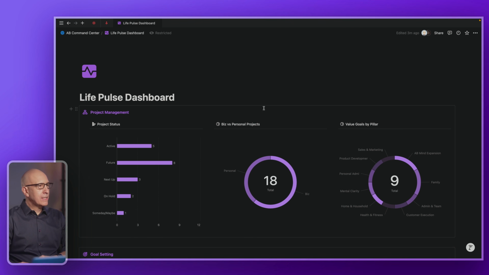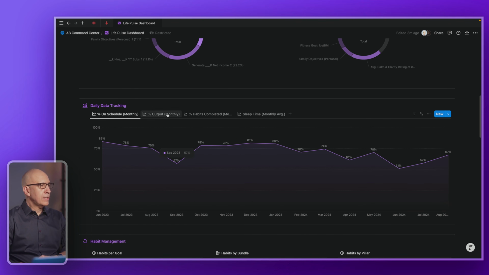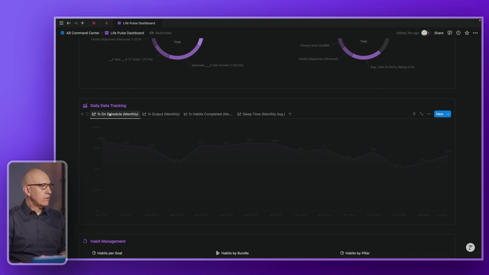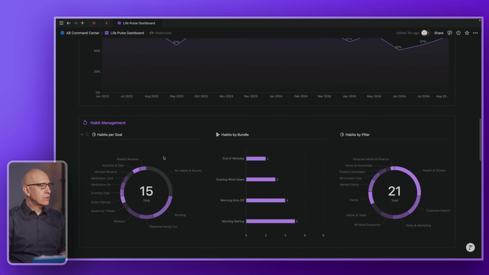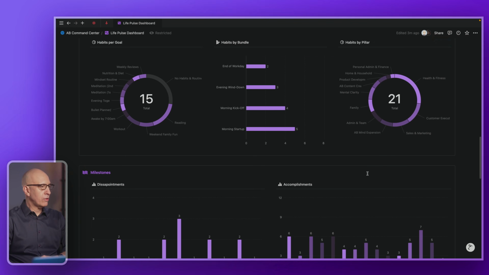Now I've created this call out here to create a nice organized block. So this whole area here is for project management, and we'll cover more of these in a second. This whole contained square here is for goal setting. This whole contained square here is for daily data tracking, and then we have multiple views here on different types of data. This whole rectangle here is habit management and a view into the habits we're designing for our life.